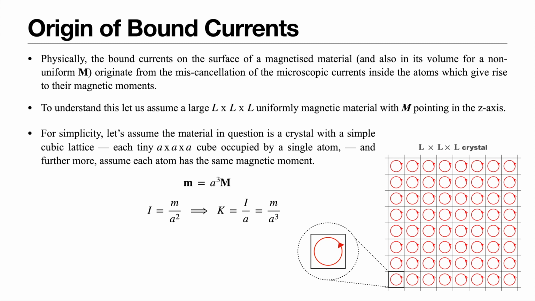Thus we calculate this for a single magnetic moment, and the surface current can be obtained by K, which is given by I by A, the current that arises due to the single atom divided by the length, and thus we are getting M by A cube. So K is equal to M by A cube for a single cell, where we consider a single atom.